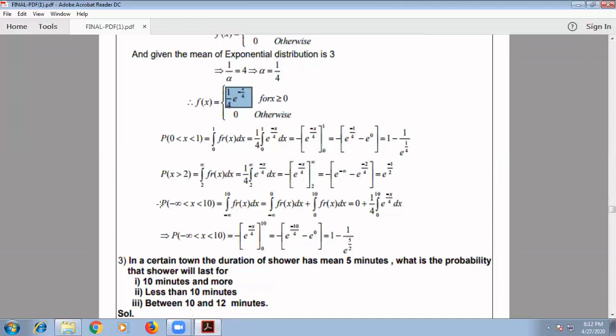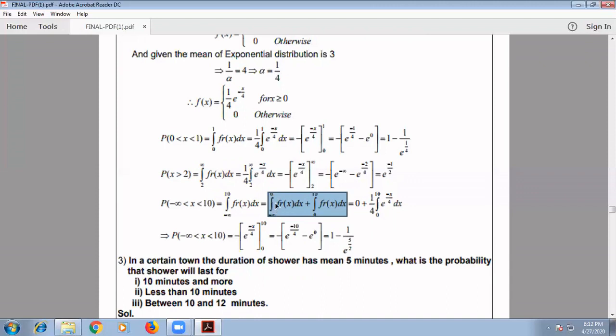And then the third one is P of minus infinity less than x less than 10. So the lower limit we have is minus infinity, the upper limit is 10, into f of x dx. Since we have minus infinity to 10, we can divide this into two parts, because we have the f of x value only whenever x is greater than 0. That's why we'll divide it into minus infinity to 0 and 0 to 10.